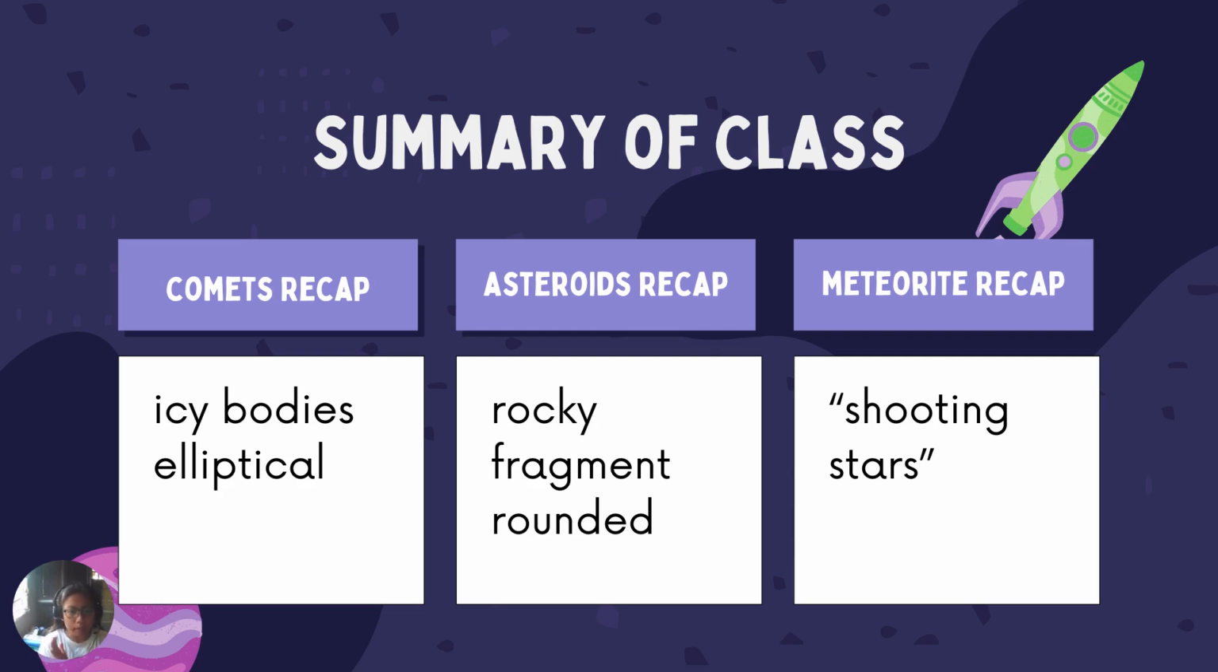And then the meteorites are known as shooting stars. So before they can become shooting stars or meteorites, they go through the process of being a meteoroid, a meteor, and then a meteorite. Okay, I hope you understood our discussion for today.